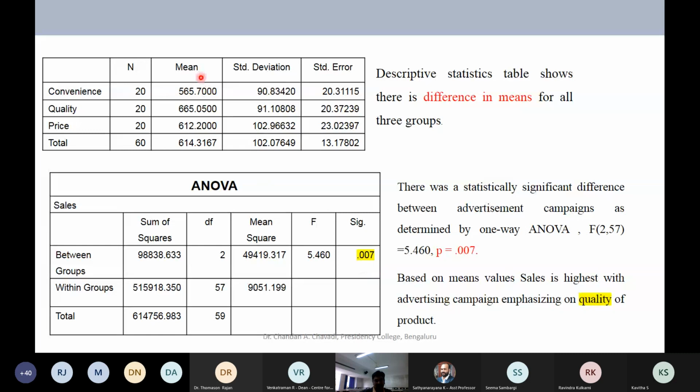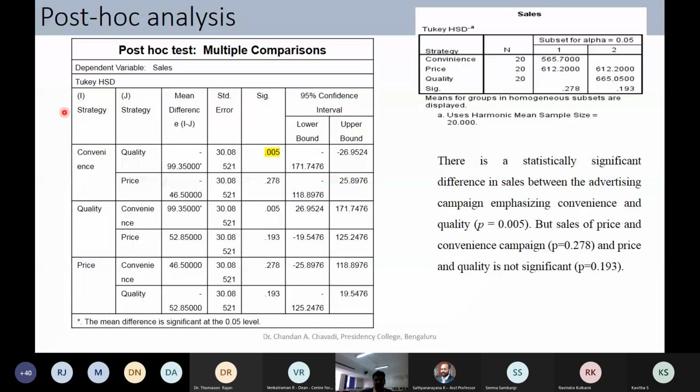So this is where you can look at the mean and still conclude, yes, quality is definitely different compared to convenience and price. If you want to suggest something to the company, you say: please use quality in your ad campaign. That will definitely end up giving you more sales. So we are going for post hoc, trying to identify whether there is any difference between convenience and quality.